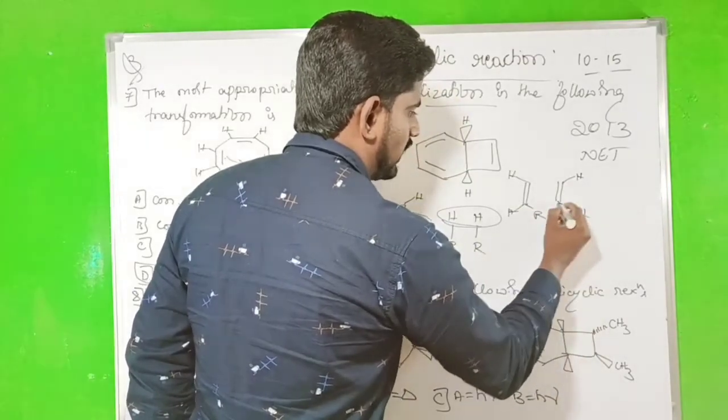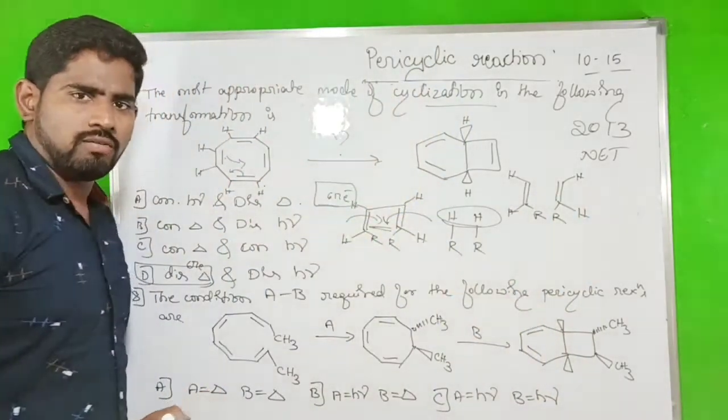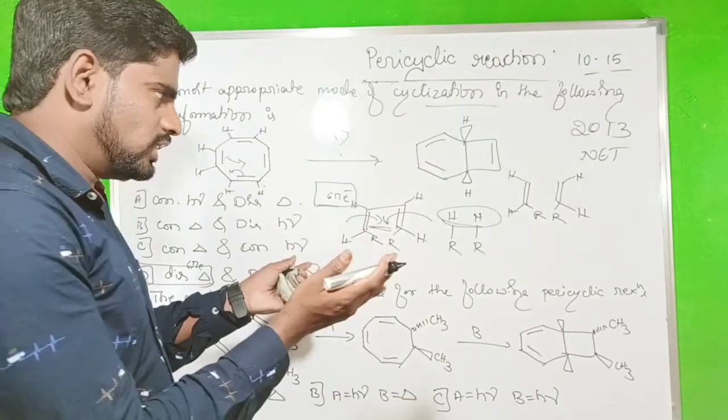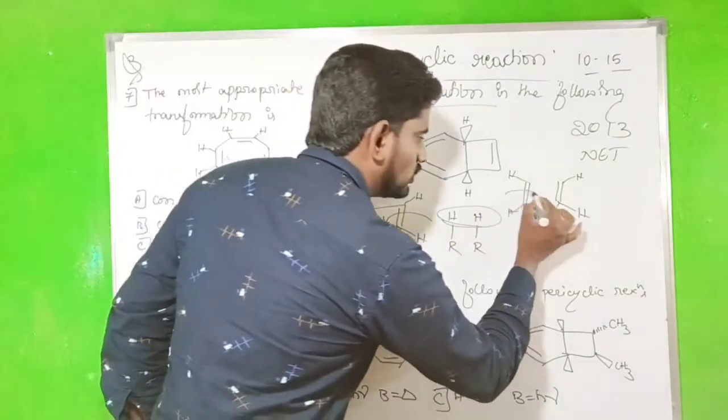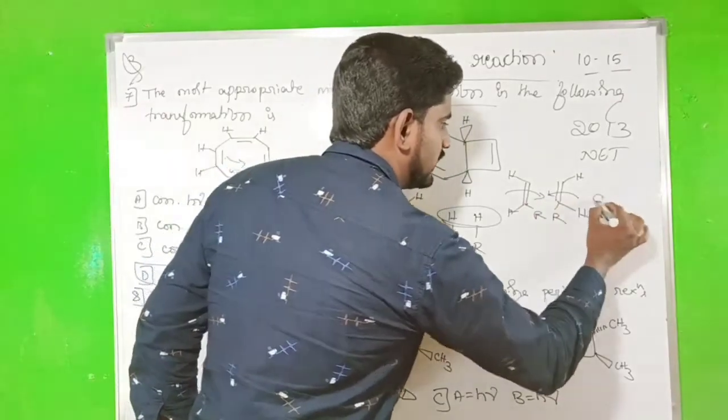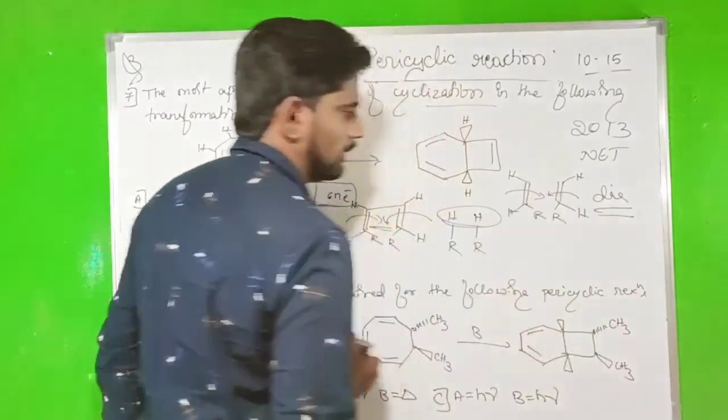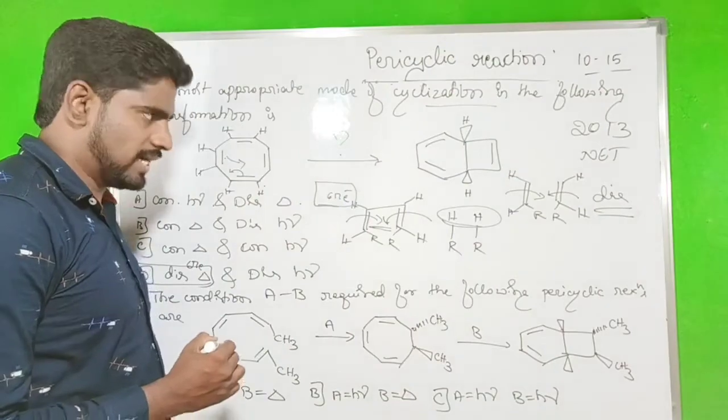Okay, here there is an R. Now what we have to do? The same hydrogen should come in the same plane. So hydrogen comes in the same plane when only the disrotation is possible.